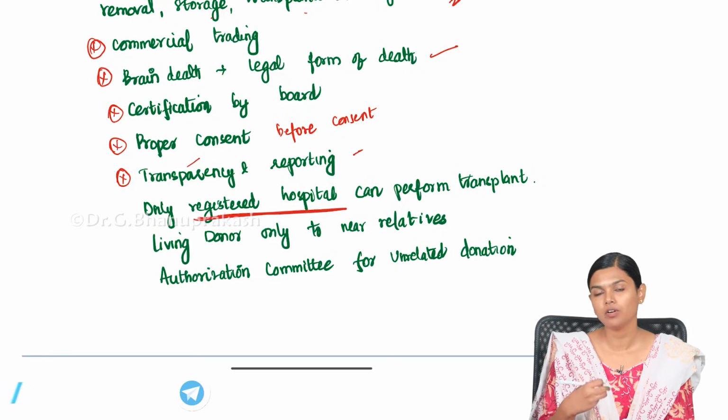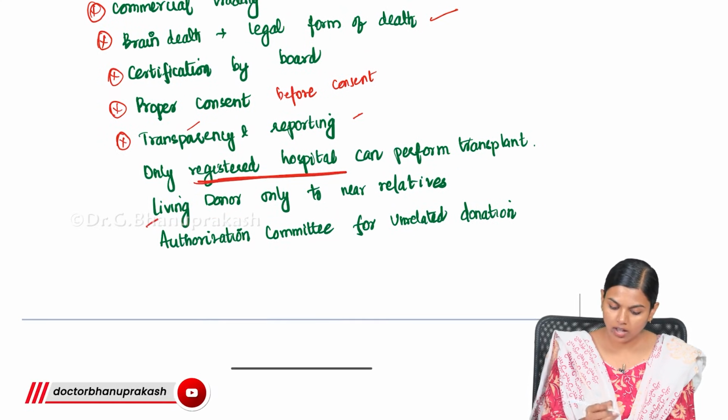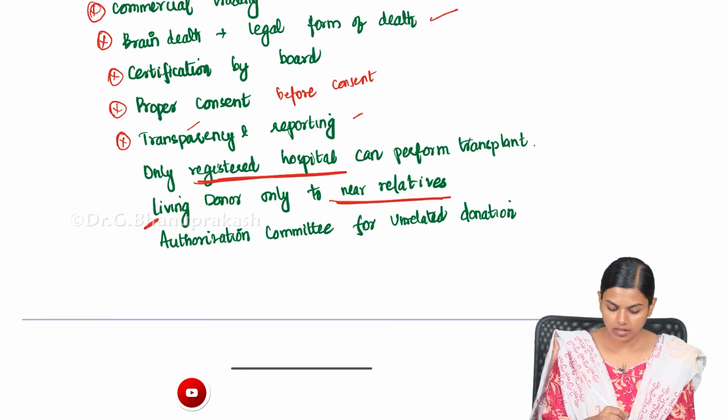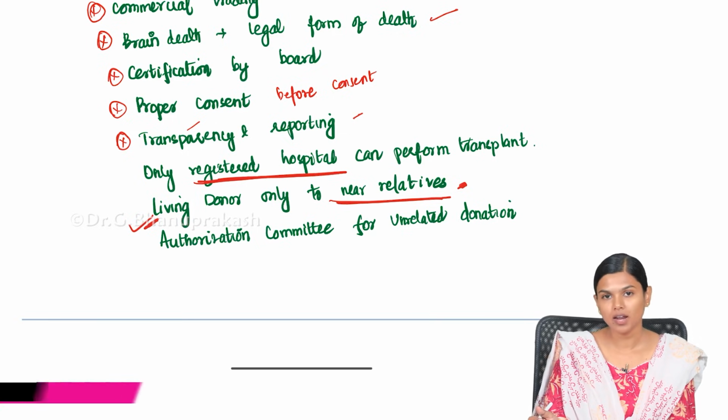Not everybody can perform a transplantation surgery. Only a registered hospital can perform this, and a living donor can donate only to near relatives. Sometimes you can give a kidney, part of the liver, or bone marrow. They can donate only to near relatives, so that commercial trading can be avoided.